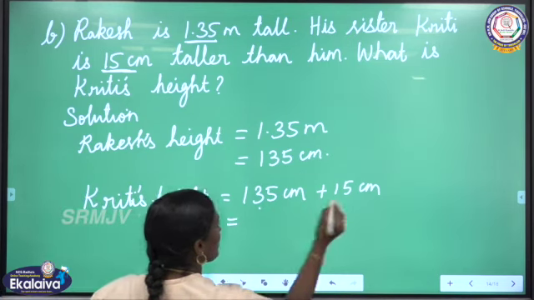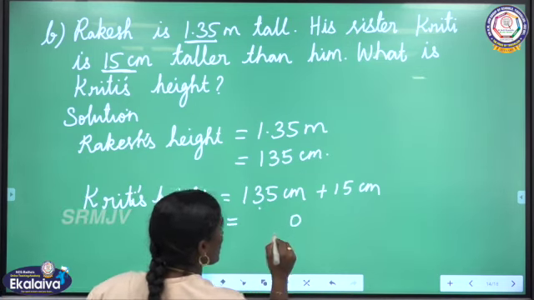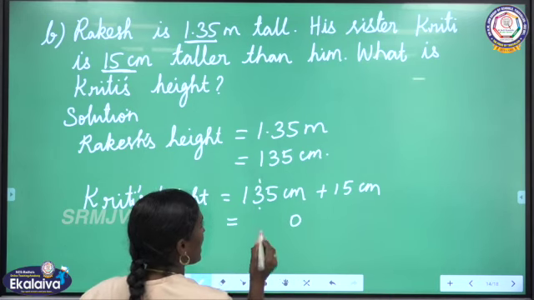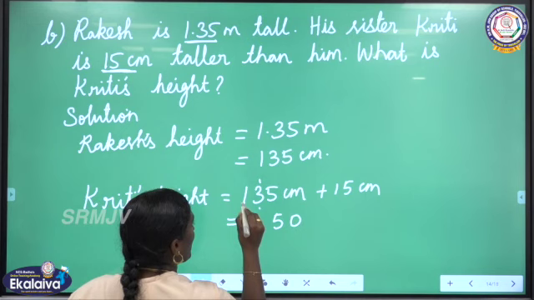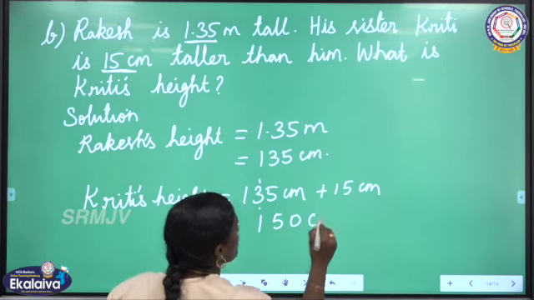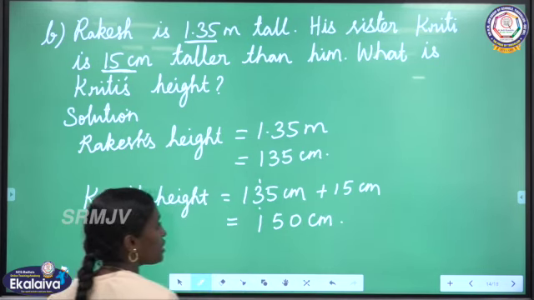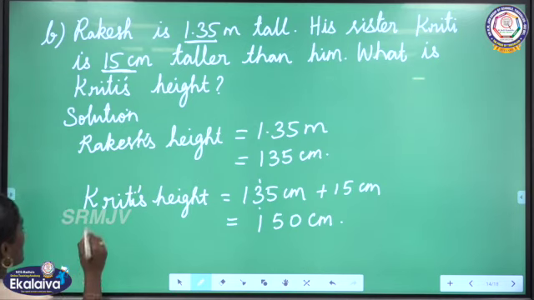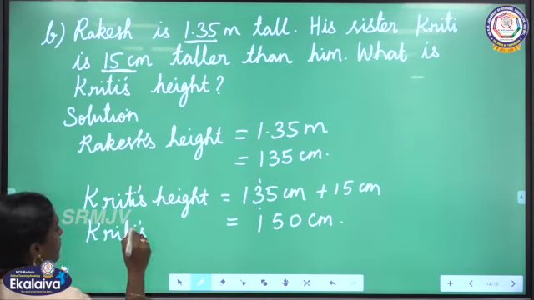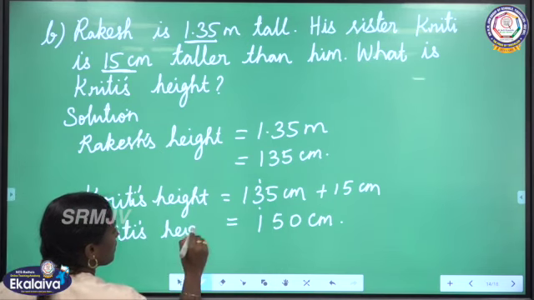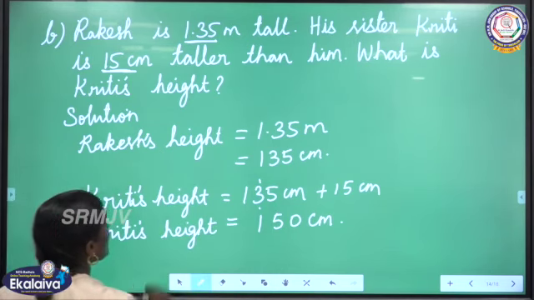135 plus 15, here 5 plus 5, 0, 10, 0 here, 1 carry over, 1 plus 3, 4, 4 plus 1, 5. Here in 100 place 1. So 150 centimeter. This is Kriti's height. Is it clear?